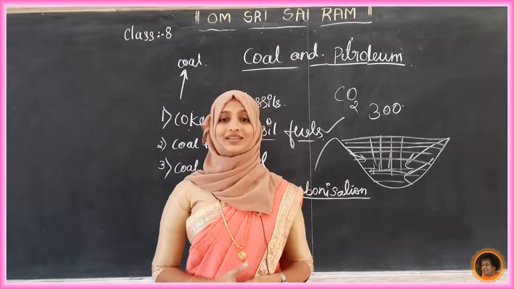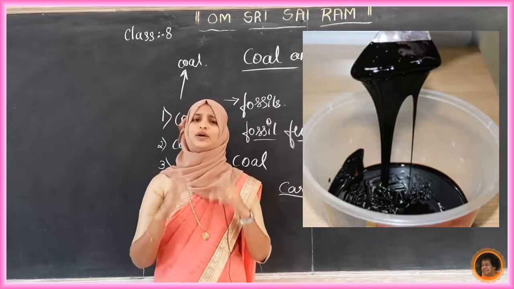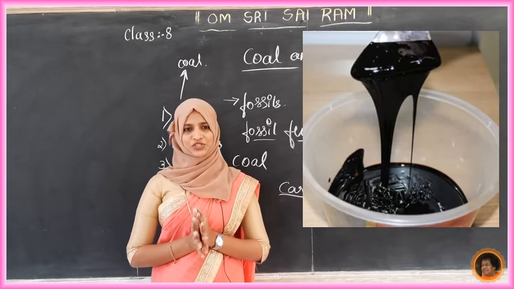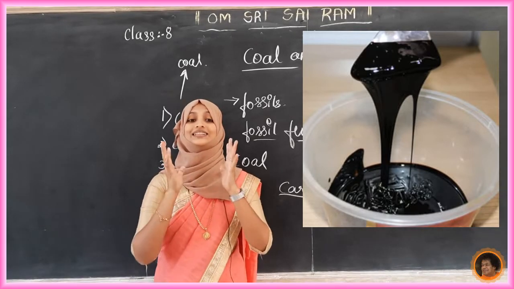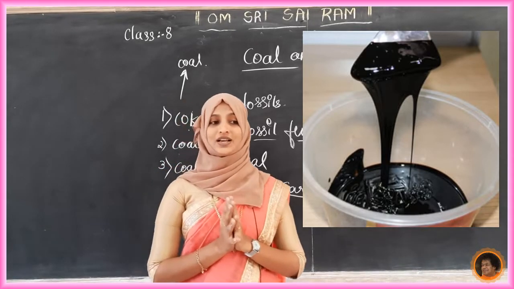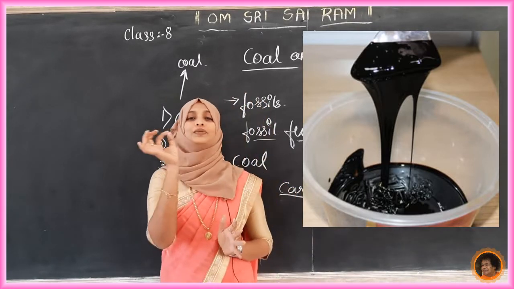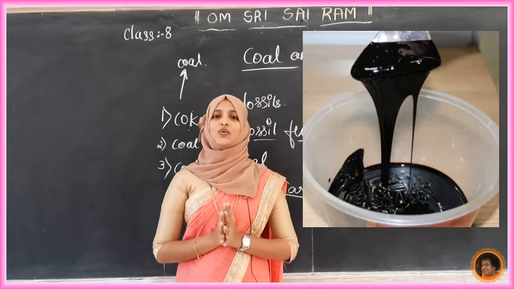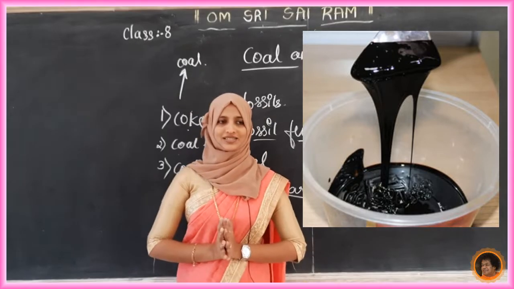Next we will see what coal tar is. Coal tar is a black, thick liquid with an unpleasant smell. Do you know what pleasant and unpleasant smells are? We have studied this in our lower classes.